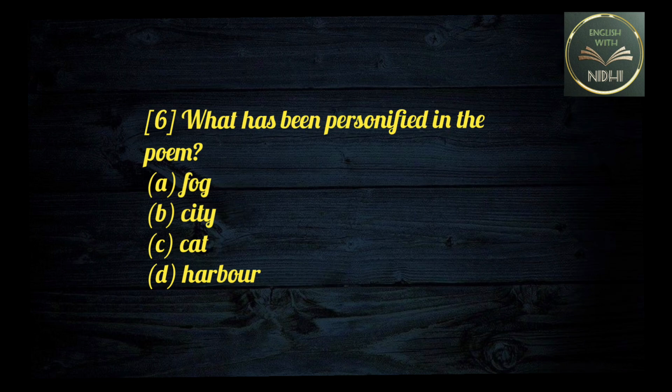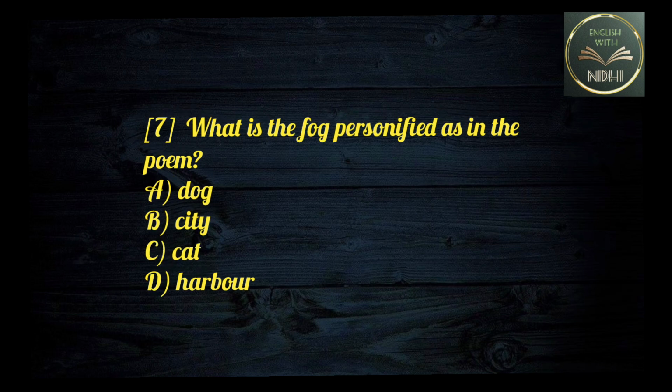Question number 6. Who has been personified in the poem? A. Fog, B. City, C. Cat, or D. Harbor? And the correct answer is option number A. Fog.